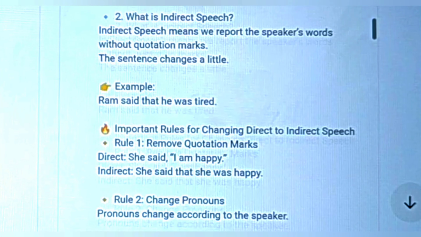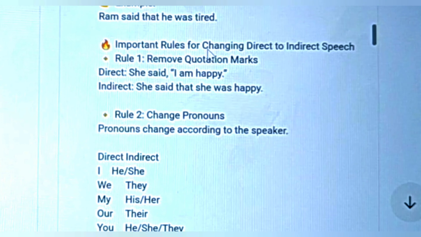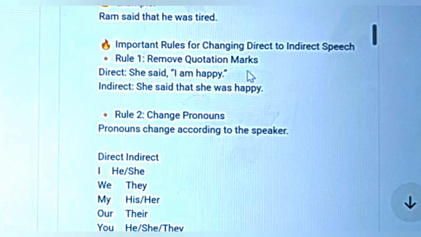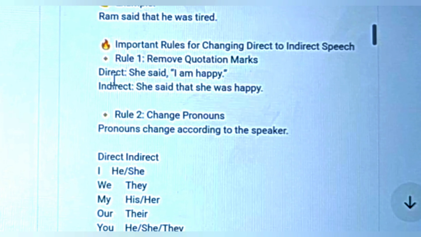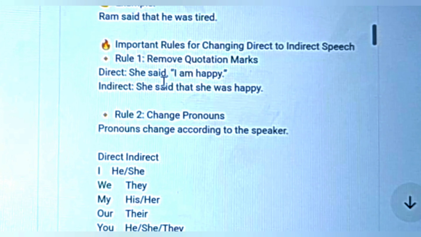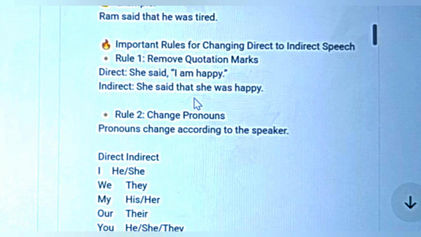Let's read some important rules. Important rules for changing direct to indirect speech. The first one here: remove quotation marks. For example, she said, "I am happy," and in the indirect way, this will be: she said that she